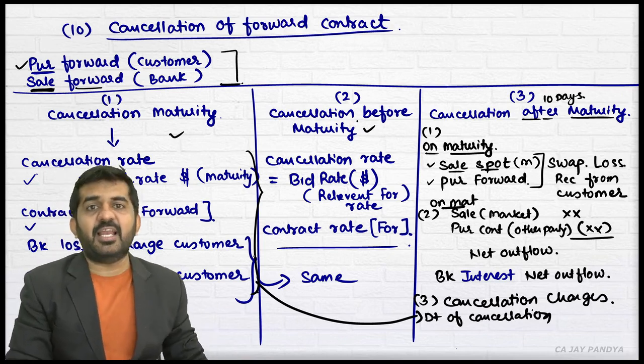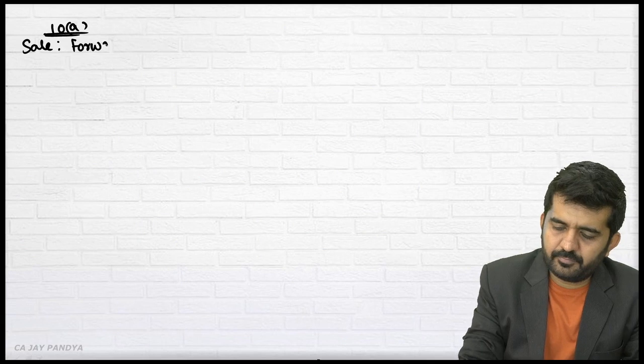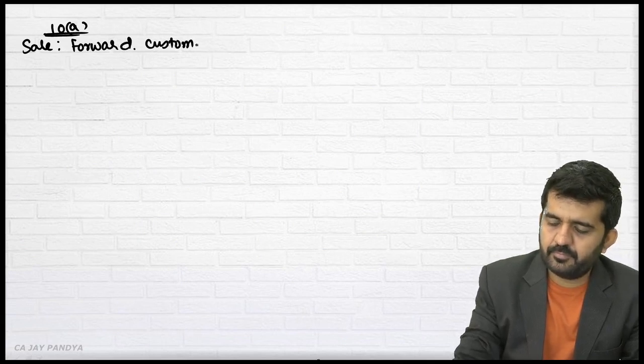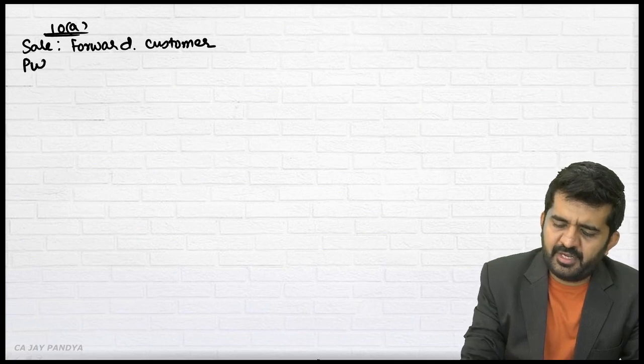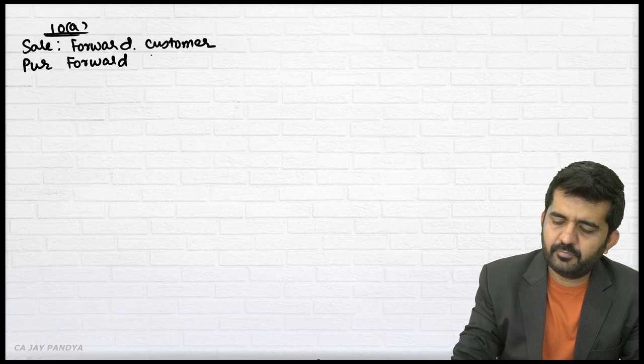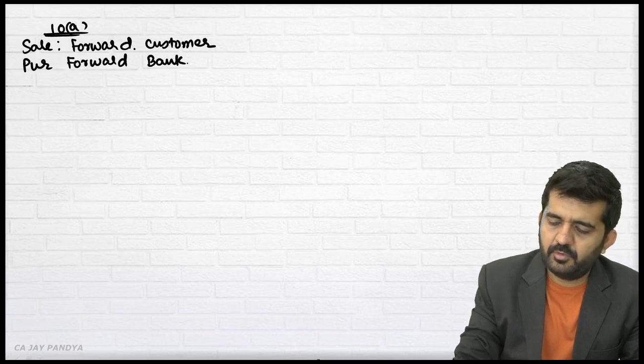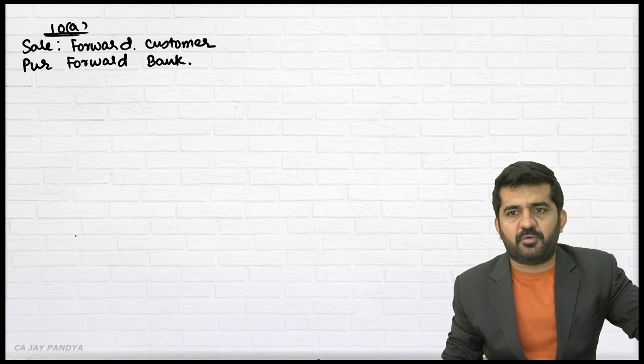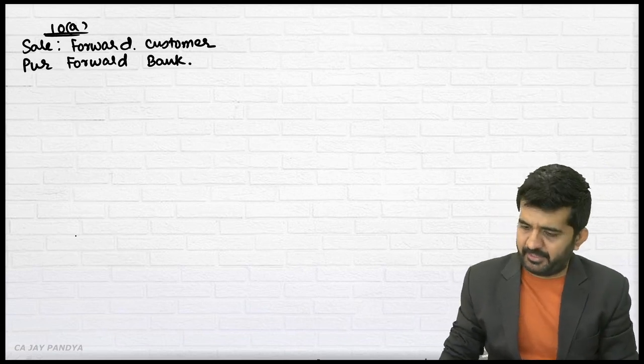If it is a sale forward for the customer, and if it is a purchase forward for the bank, anything which is a sale forward for the customer will be a purchase forward for a bank. Sorry.